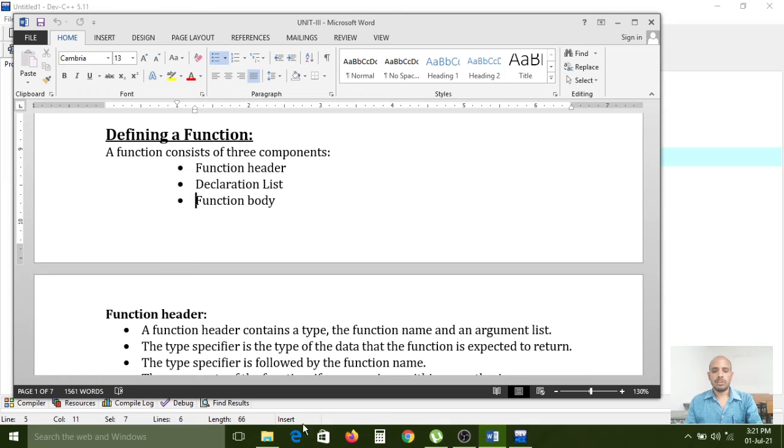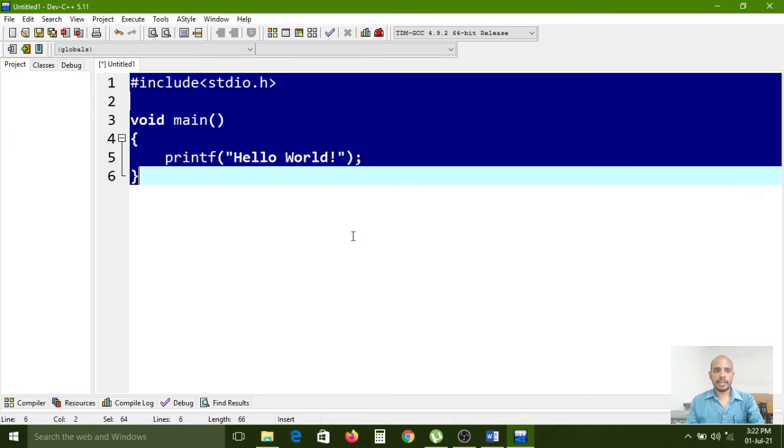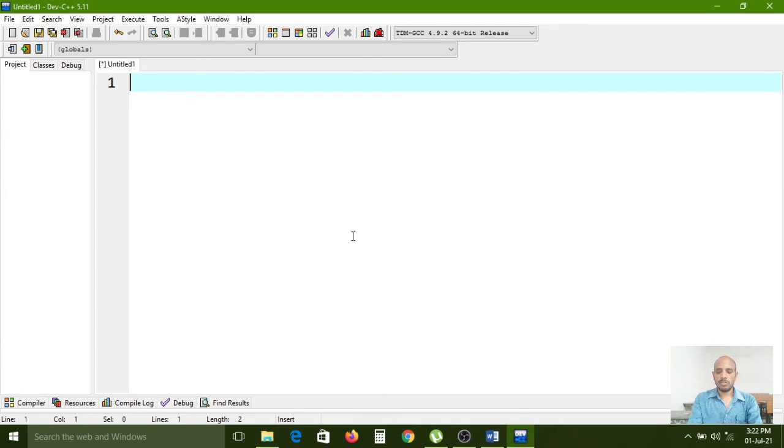Now I want to explain with practical way. So just now here what I am going to show one example. Here int is the data type, add is the function name, and here syntax we need to write now. Syntax.